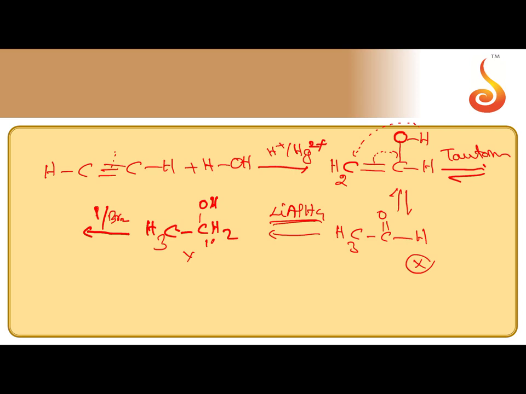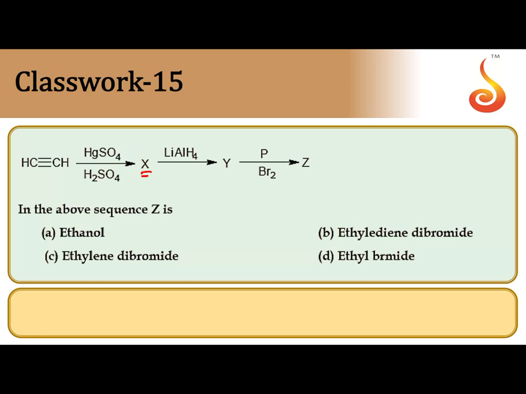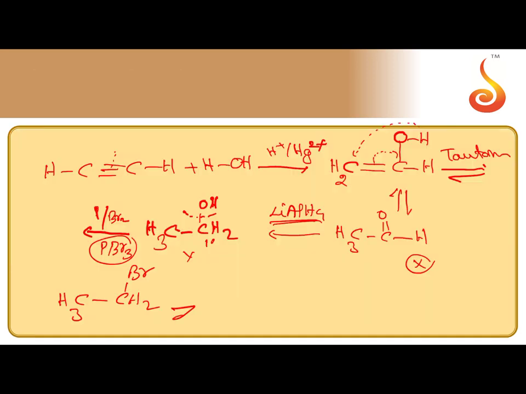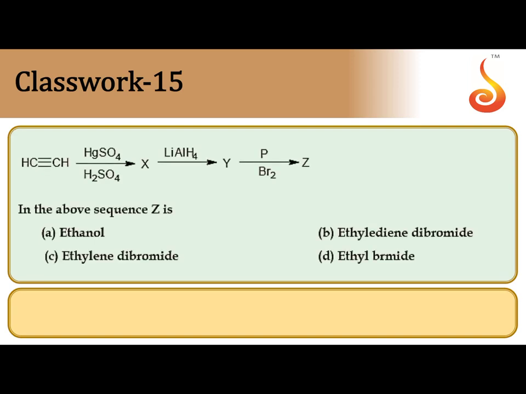Red phosphorus plus bromine provides PBr3. PBr3, bromine replaces OH. Then ethyl bromide we can get. Nice, that is Z. So Z is nothing but ethyl bromide. Correct answer is D.